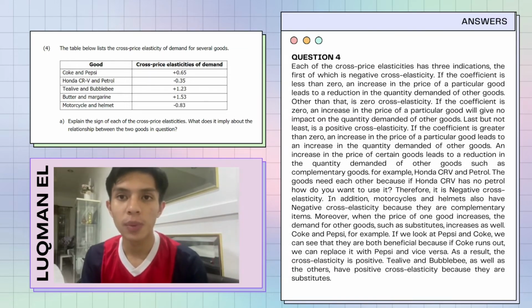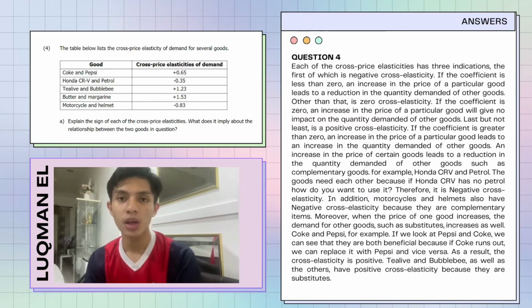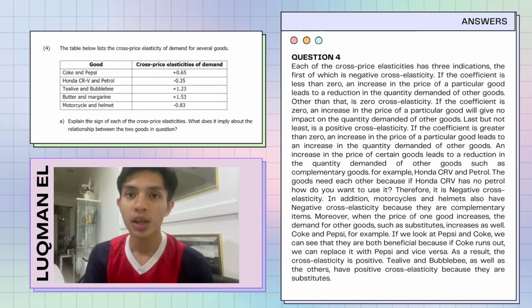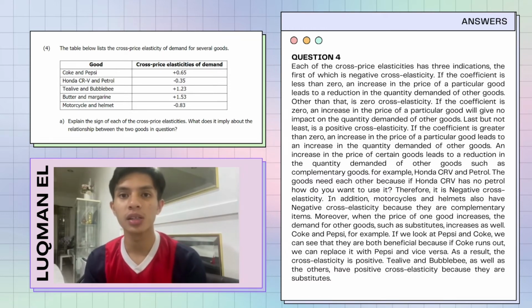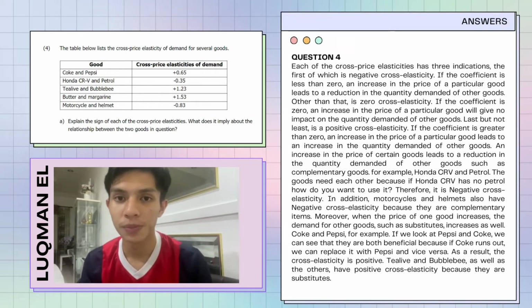Other than that, when the price of one good increases, the demand for other goods such as substitutes increases as well. Coke and Pepsi, for example. If we look at Pepsi and Coke, they are substitutes, because if Coke runs out, we can replace it with Pepsi and vice versa. As a result, the cross elasticity is positive. Other pairs, such as these, have positive cross elasticity because they are substitutes. Thank you.